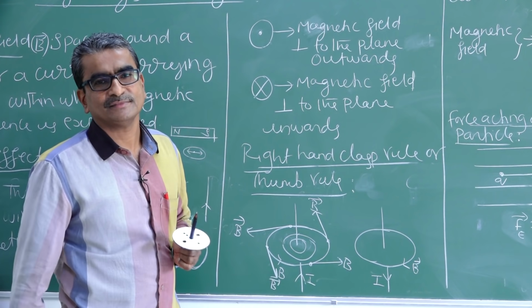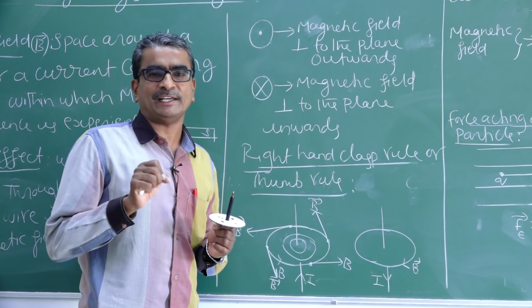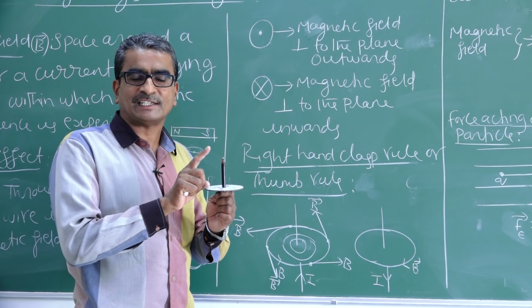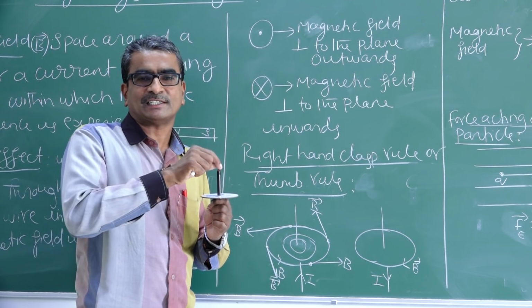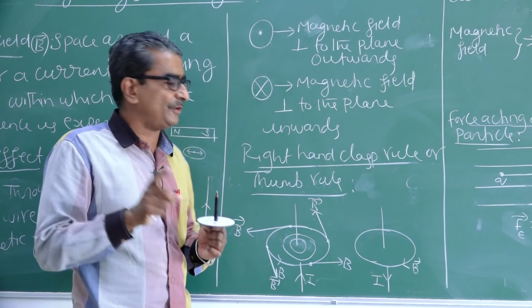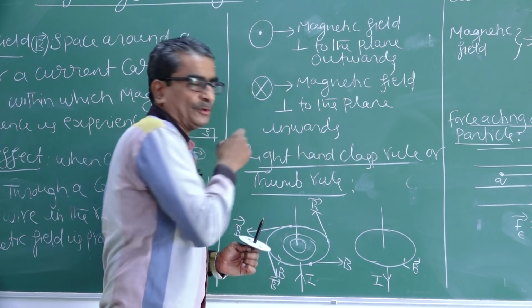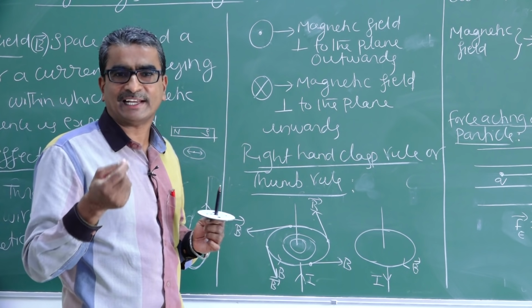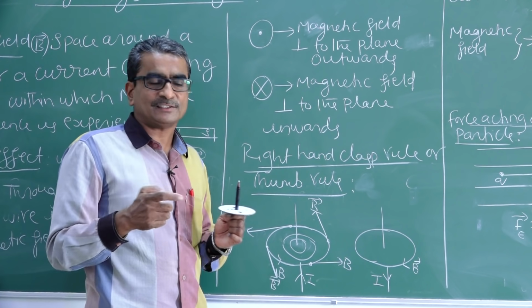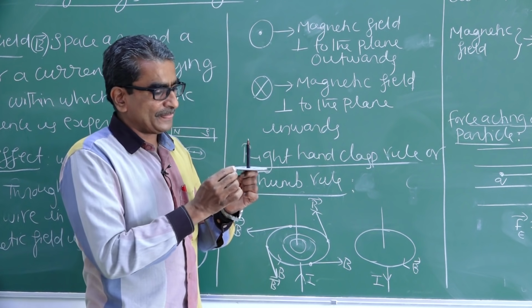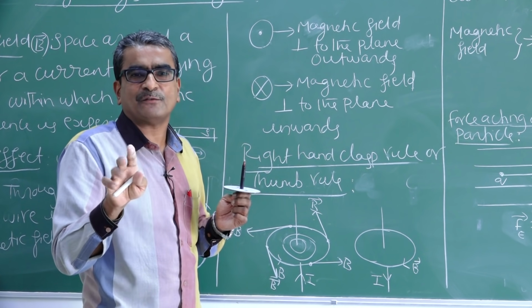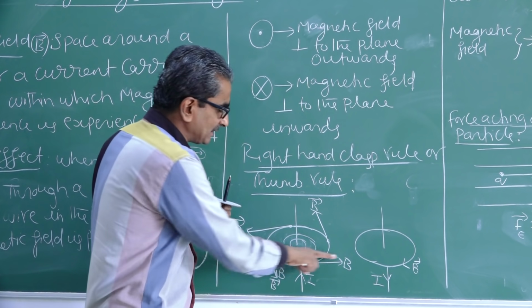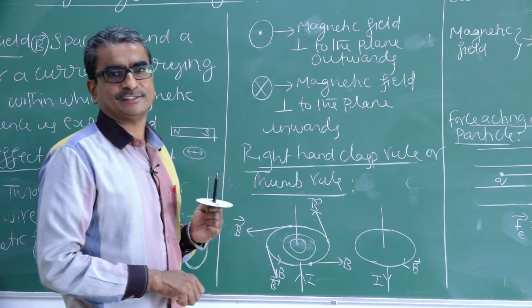So the key point to be remembered here is, whenever we pass current through a straight conductor, in the region around this conductor, to find the direction of magnetic field, apply the right hand clasp rule. It is applied to find the field in the case of a straight conductor carrying current. Another point is, all around this conductor, at different points the direction of field is different, which can be represented by drawing the tangent.